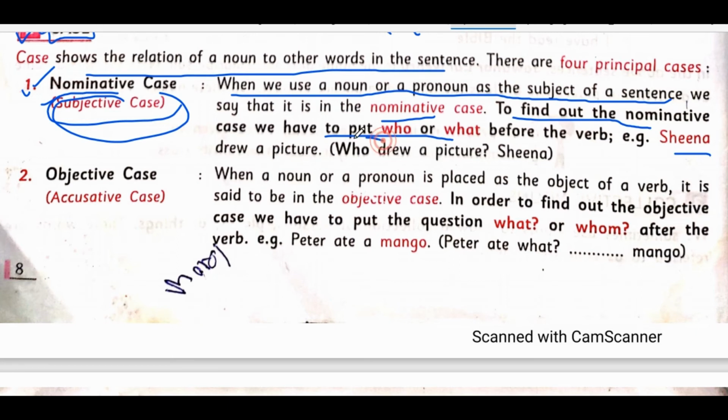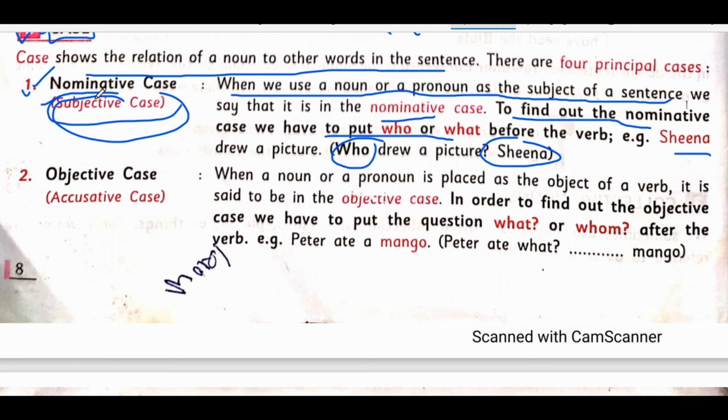Now, if I ask who drew a picture? Sheena drew a picture. So Sheena is a nominative case here. For example, Rohit likes to eat ice cream. If I say who likes to eat ice cream? Rohit likes to eat ice cream. So Rohit is a nominative case in this sentence. I hope that's clear. Okay.